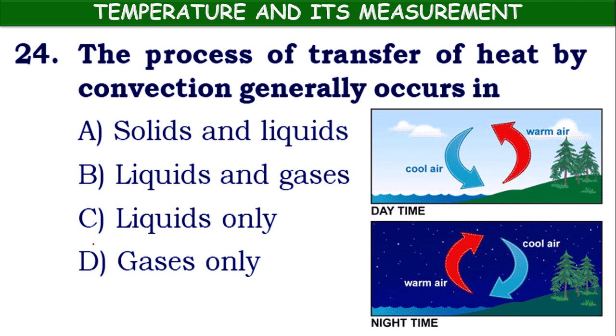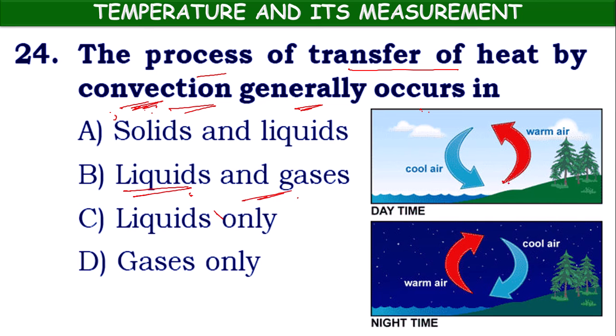Next, children, the 24th. The process of transfer of heat by convection generally occurs in what kind of objects? We have three types of heat transfer, children: mainly conduction, convection and radiation. This convection process happens mainly in liquids and gases.